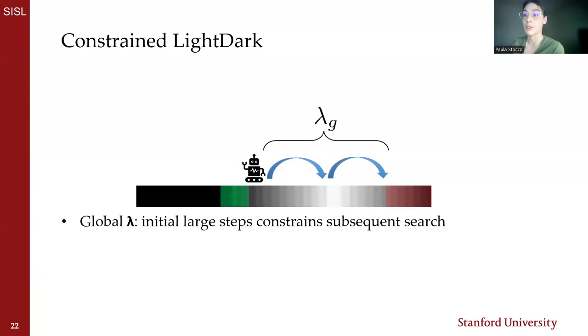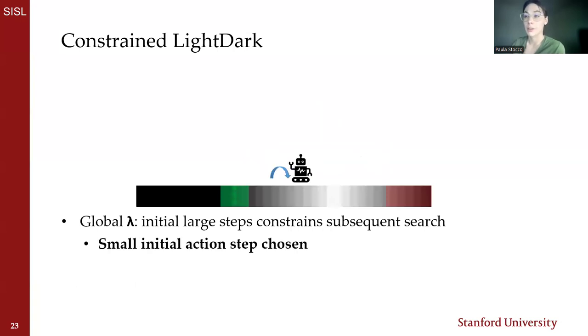Using global lambda means that search after the mid-sized step proceeded with larger steps, returning unsafe costs. And in the case of this normal cost propagation, we saw that pessimistic cost values resulted in choosing overly conservative actions. So we had a very high cost estimate for the middle step and ultimately ended up choosing small steps.